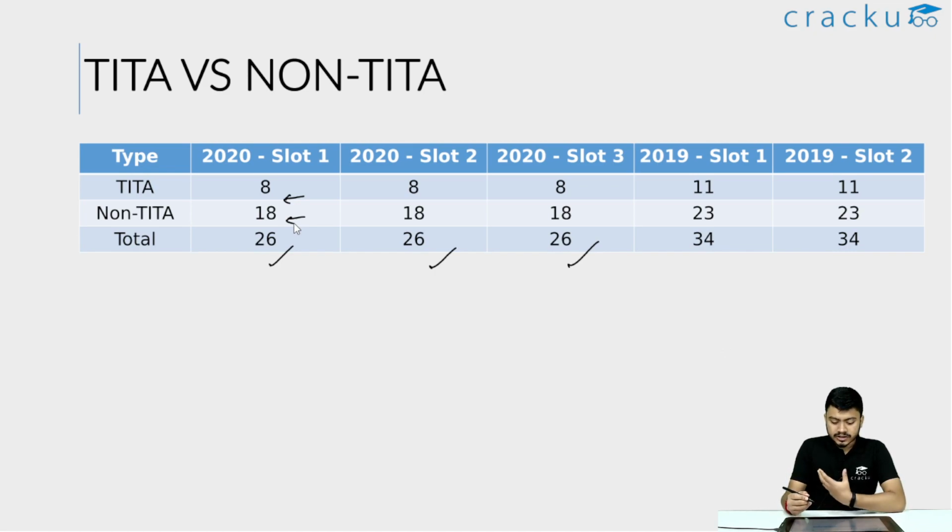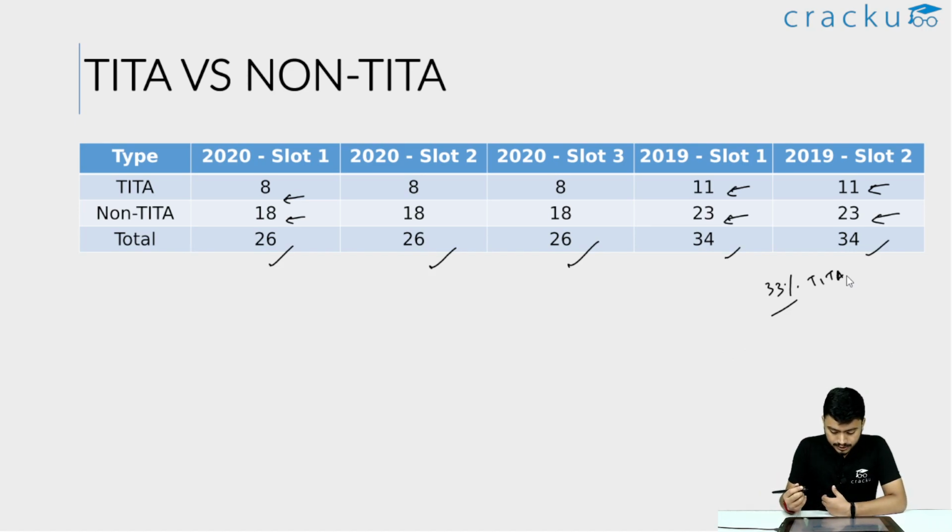And if you see this distribution in 2019, it remains the same. Out of 34 questions, there were 11 TITA questions in both the slots and 23 MCQ questions in them. So this brings close to 33% TITA questions. So this was all about the distribution of marks across the quant papers and the different types of questions that were involved in them. The key takeaways from this should be: algebra, arithmetic and geometry. These 3 are the main topics as far as quant is concerned, and you need to master them if you want a good score in this section.